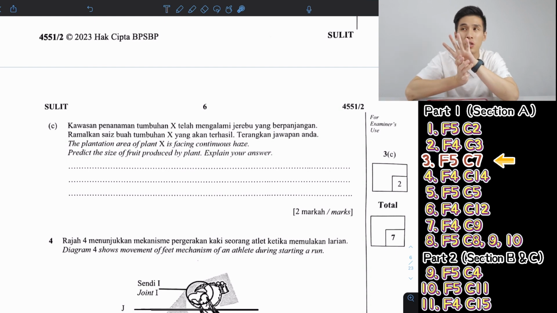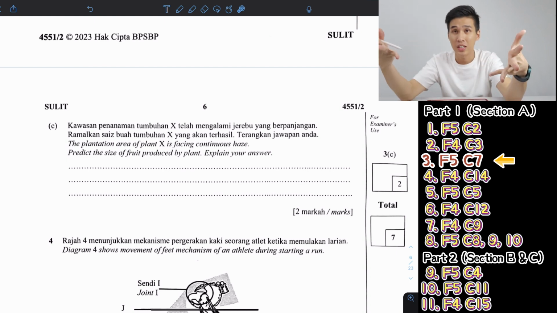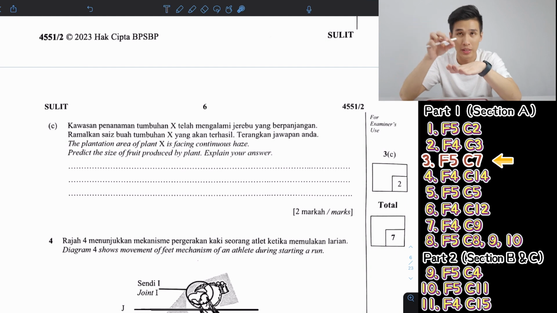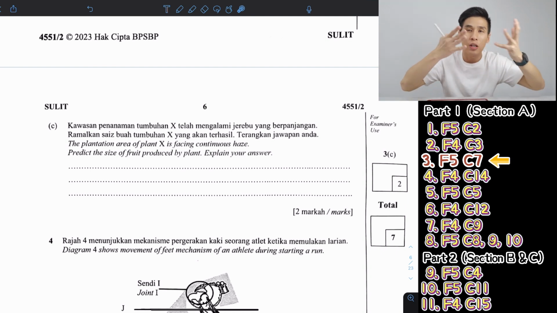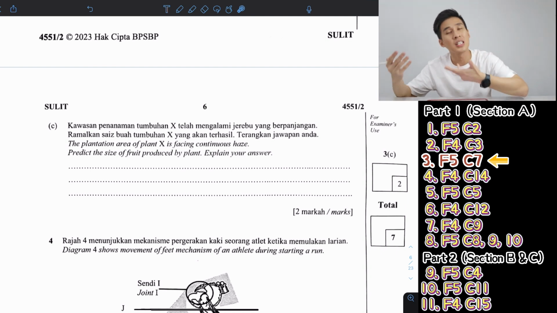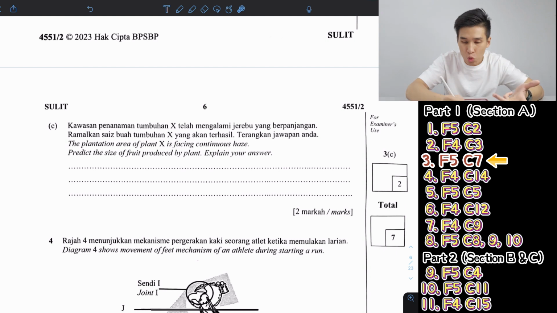Now, other than that, you also can talk about how haze has a lot of dust, which will block the stomata of the leaf, and then basically reduce gaseous exchange. So less carbon dioxide, less photosynthesis, less growth. But since this is just a 2 marks question, we can stick to just sunlight and photosynthesis.